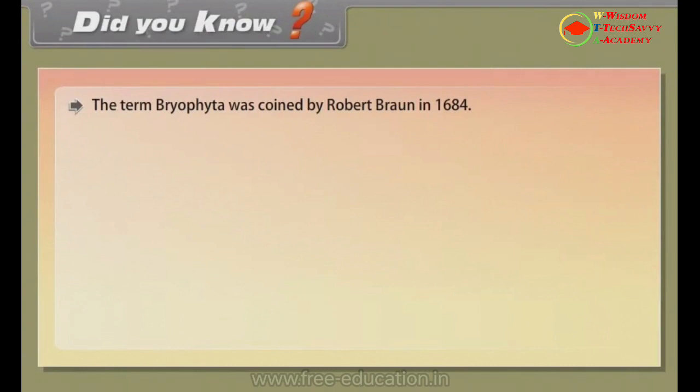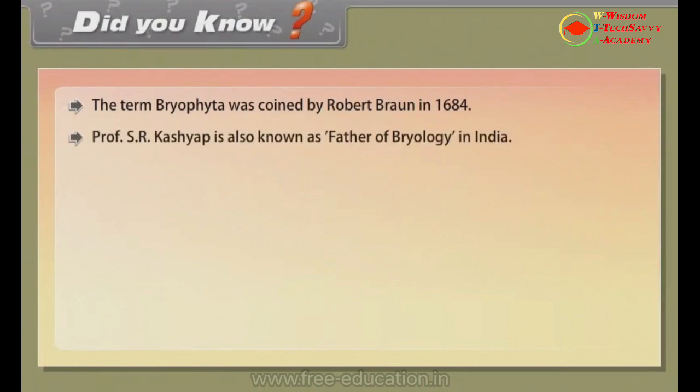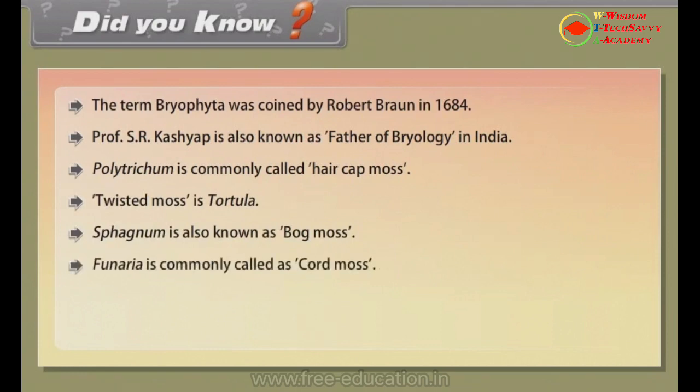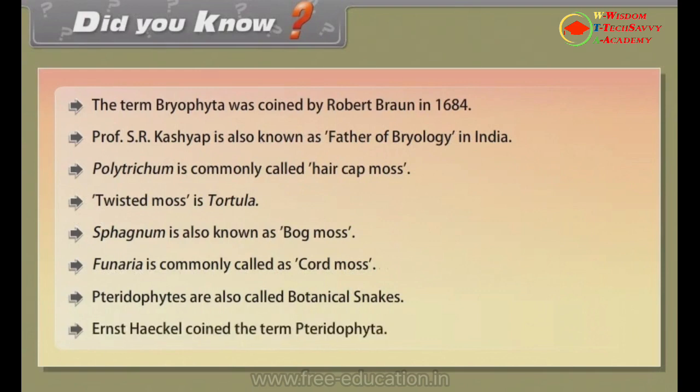Did you know the term Bryophyta was coined by Robert Braun in 1684? Professor S.R. Kashyap is also known as the father of bryology in India. Polytrichum is commonly called haircap moss. Twisted moss is Tortula. Sphagnum is also known as bog moss. Funaria is commonly called cord moss. Pteridophytes are also called botanical snakes. Ernst Haeckel coined the term Pteridophyta.